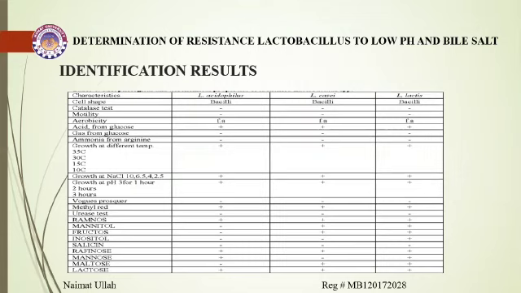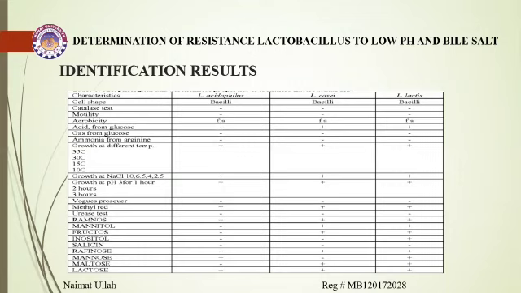After doing the above test, the following results come, which are shown in these graphs. We did the above test for the following three species of Lactobacillus: Lactobacillus acidophilus, Lactobacillus casei, and Lactobacillus lactis. The shape of these three species is bacilli, which means the shape is rod. Catalase tests for these three species are negative.